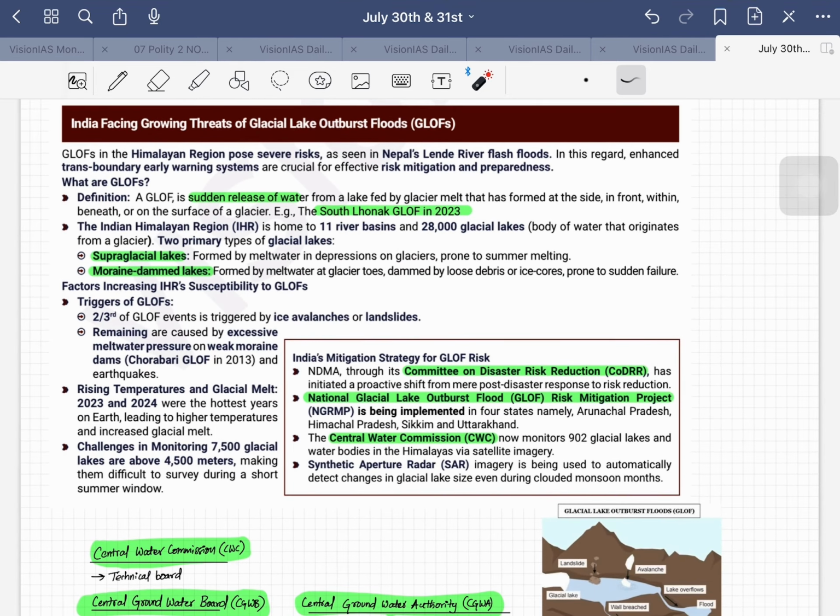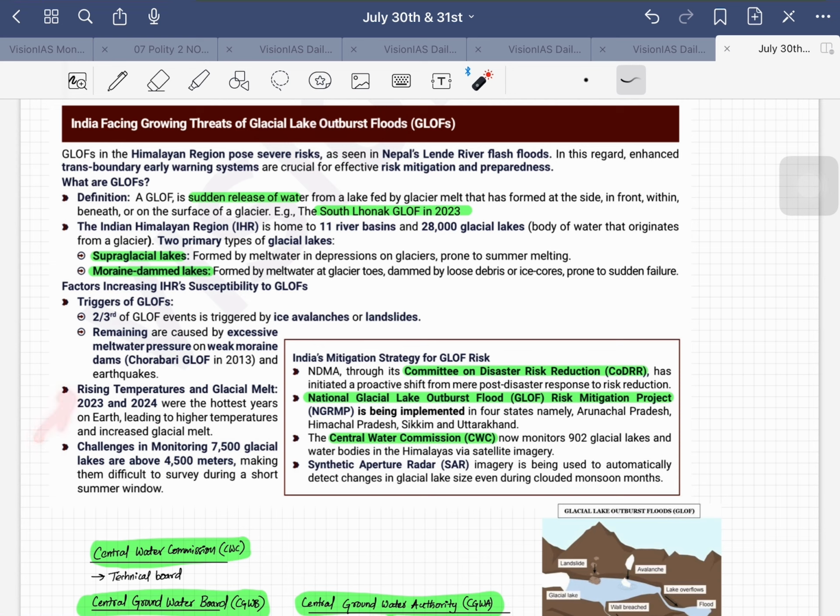And what are the factors increasing the Indian Himalayan region's susceptibility to glacial lake outburst floods? What are the trigger points here? Two-thirds of GLOF events are triggered by ice avalanches or landslides itself, the rest by meltwater pressure on weak moraines. For that, we have the example of the Chorabari glacial lake outburst flood in 2013.